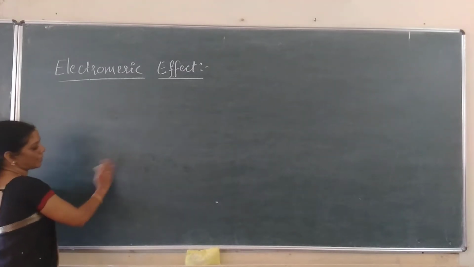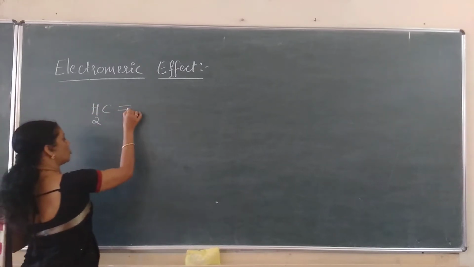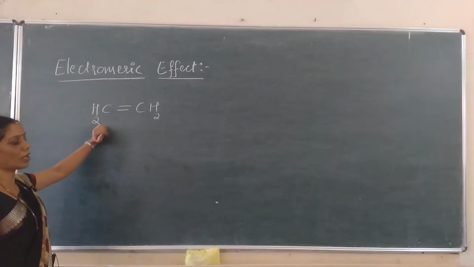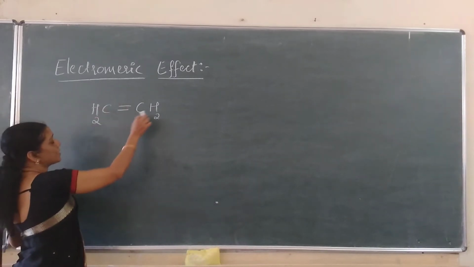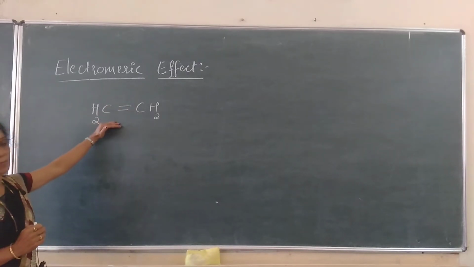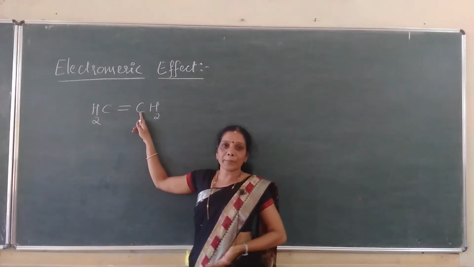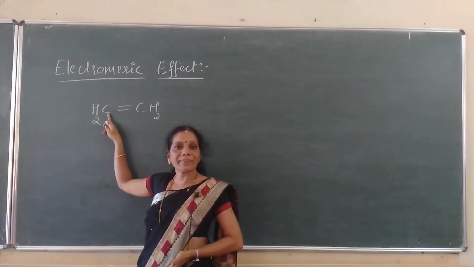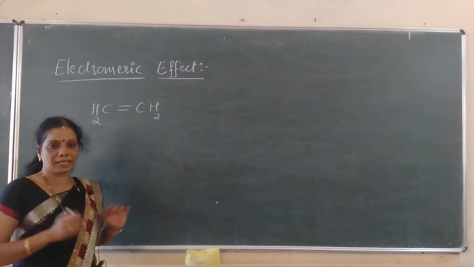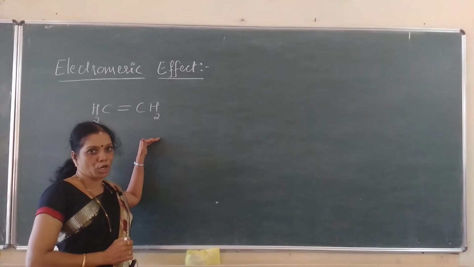Now let us explain this by considering an example. The simplest example, let us start with ethene. We know that it always involves a carbon to carbon double bond, ethene or ethylene. If you consider this ethene, we know that this molecule is completely non-polar because the bond is present between two identical carbon atoms. There is no electronegativity difference between these two atoms. Hence, the electrons are symmetrically distributed, and the molecule is completely non-polar.